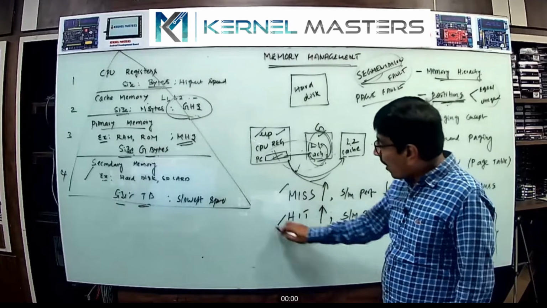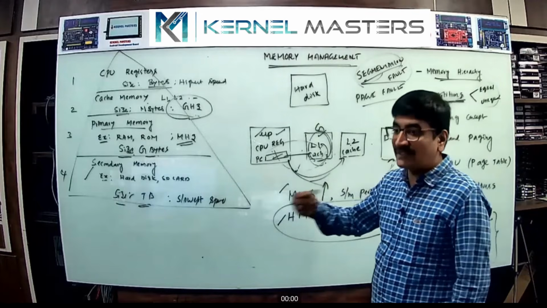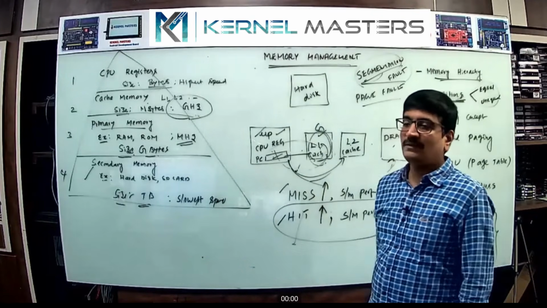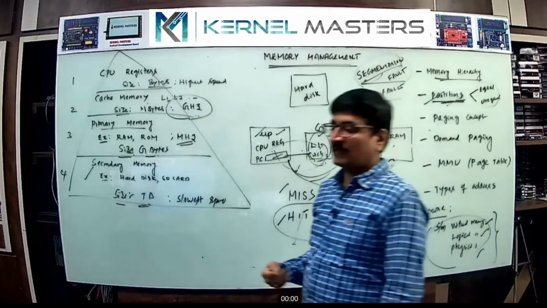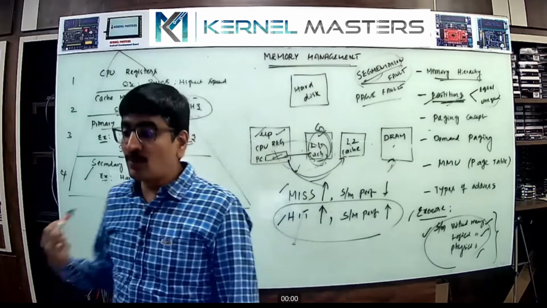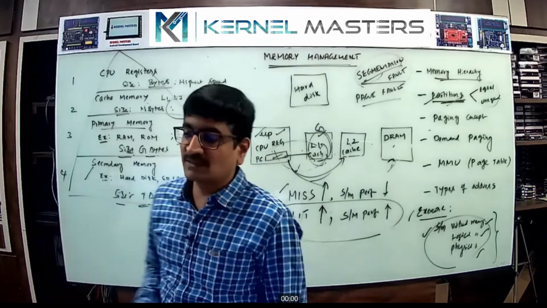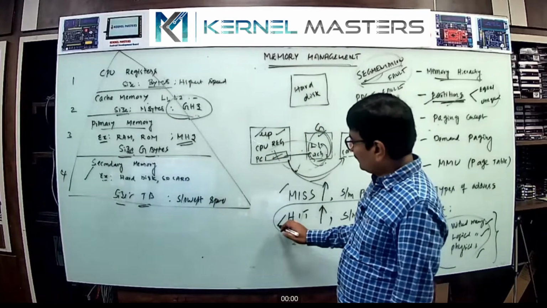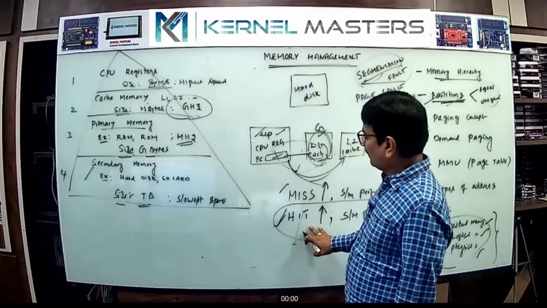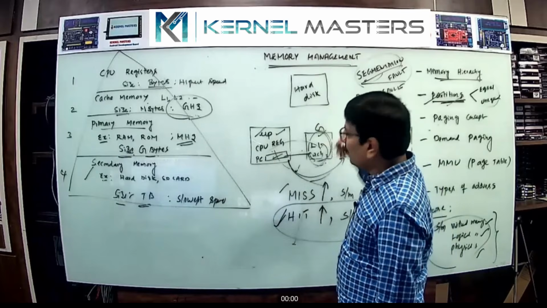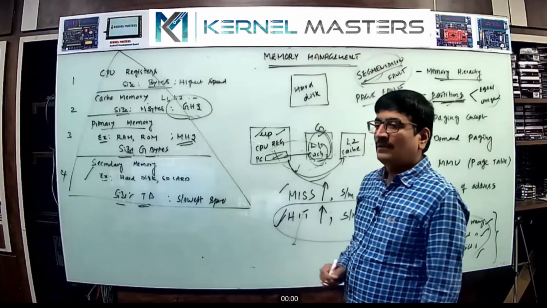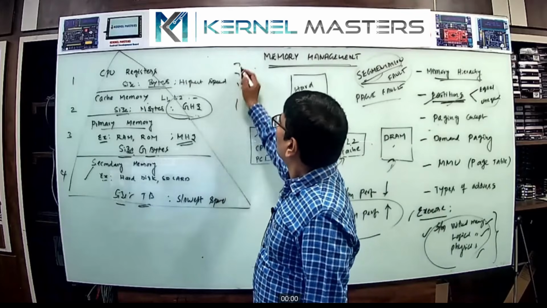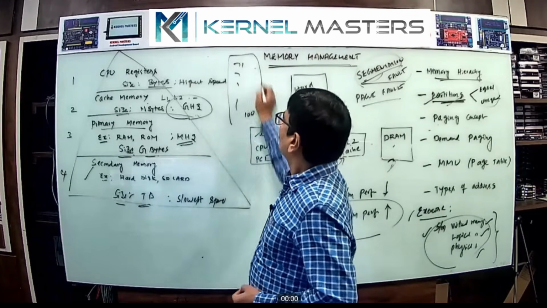But the operating system's memory management responsibility is to try to implement more hits. How to implement that is the concept actually. How does the kernel create more hits? So when more hits happen, most of the programs are available here only. How is that possible? For example, we have some program, some lines of program, 100 lines of code. We have 100 lines of code.